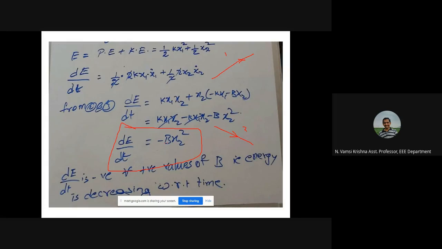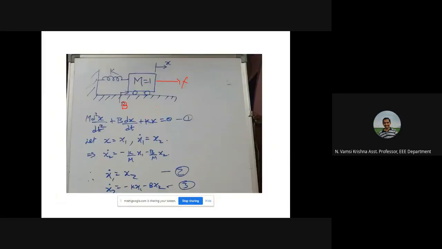అంటే ఇక్కడ b పాజిటివ్ ఉందనుకోండి, x2 ఏదైనా సరే ఇది స్క్వేర్ కదా, ఆల్వేస్ పాజిటివ్. So if b is also positive, this total expression will be negative. So what is the physical meaning of b? The mathematical analysis అంతా చేయకుండా కూడా మీరు చెప్పవచ్చు. If this mass is making a movement, x అంటే displacement ే కదా.